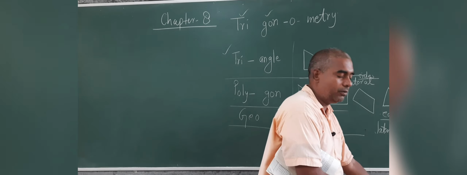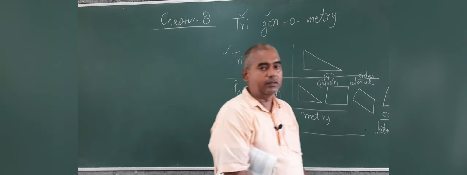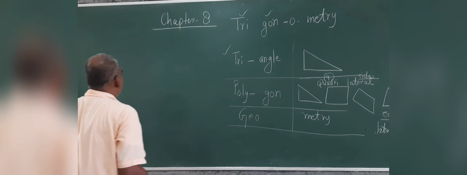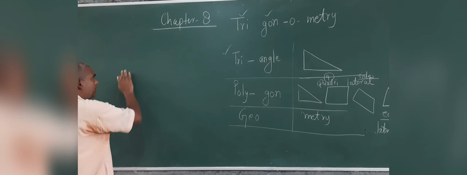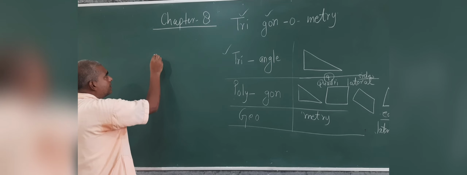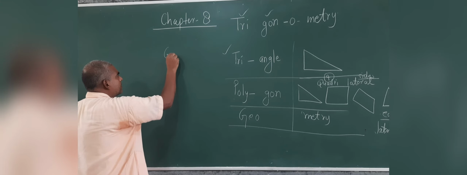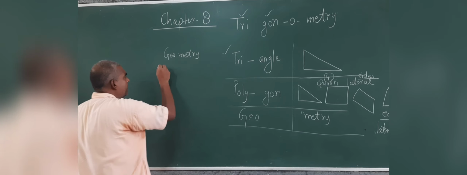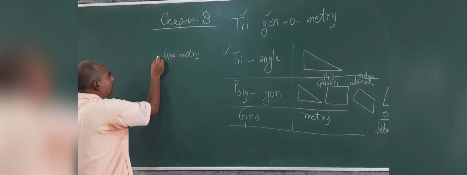Ank means how you will write the length. So the whole of mathematics is divided mainly in parts, and these are not any special things. Actually geometry means measurement.